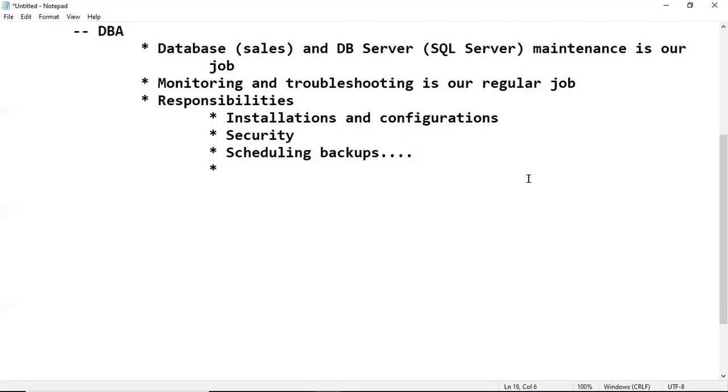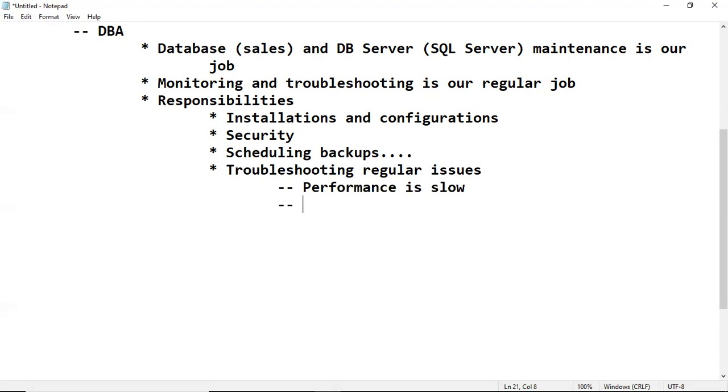In the same way, troubleshooting regular issues. For example, let's say performance is slow. The application team is saying performance is slow, meaning queries are running slowly. Let's say we make an amount transfer and it keeps saying processing, wait, processing, wait. That means there is a performance issue. They are saying slow performance, so we have to check why the performance is slow and troubleshoot this problem.